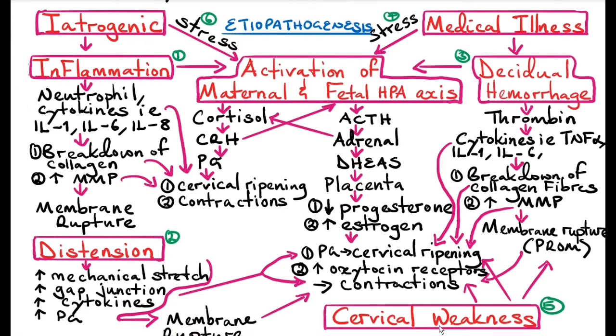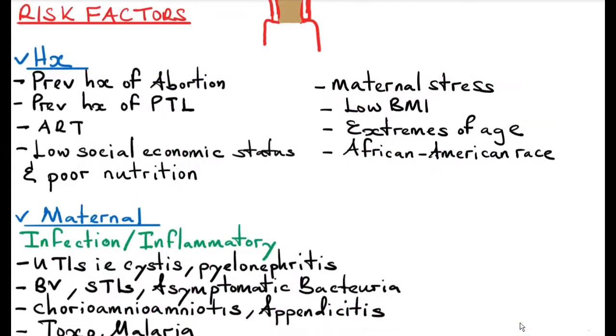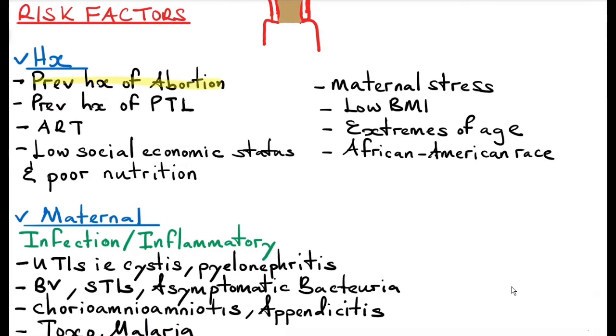From your history taking, you should be able to gather some information that will tell you the risk of preterm labor occurring in this patient. Previous history of spontaneous or induced abortion. Previous history of preterm labor. This is because the risks that were there in the previous pregnancy might still be present in this pregnancy, which can result in preterm labor.